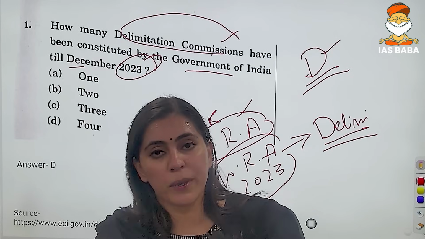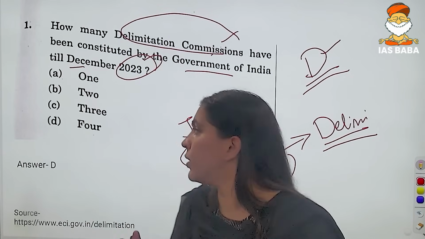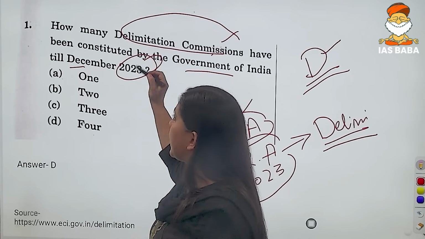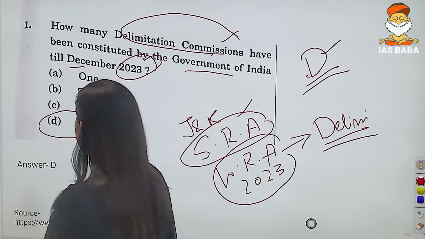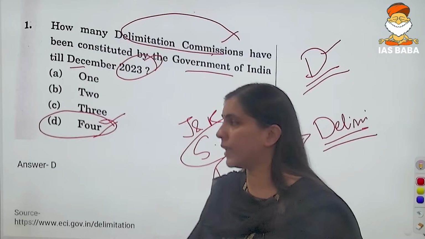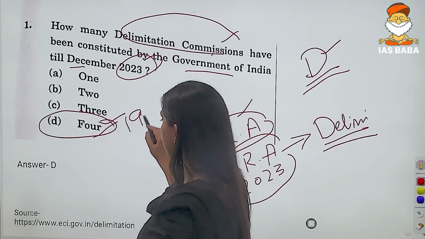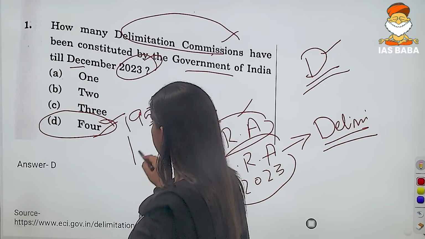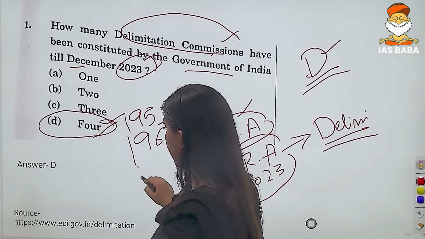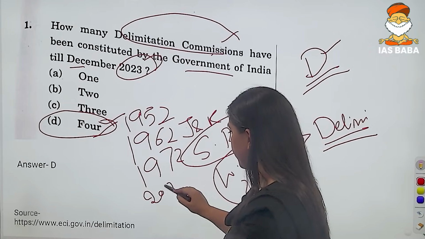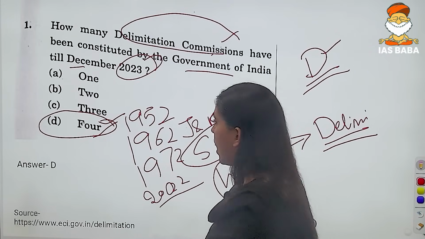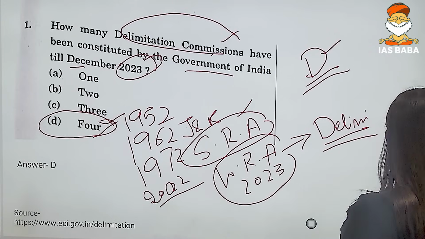That is why UPSC has asked how many delimitation commissions have been constituted. So the correct answer is 4, that is option D. The first commission was constituted in 1952, then 1962, then 1972, and then in 2002. Right? So now let us look at the next question.